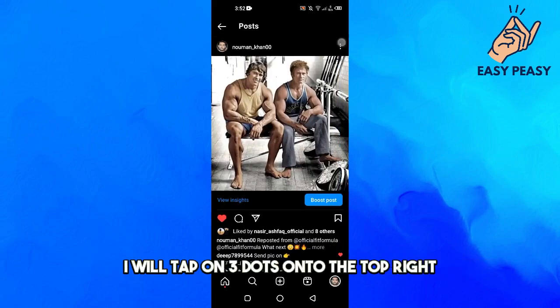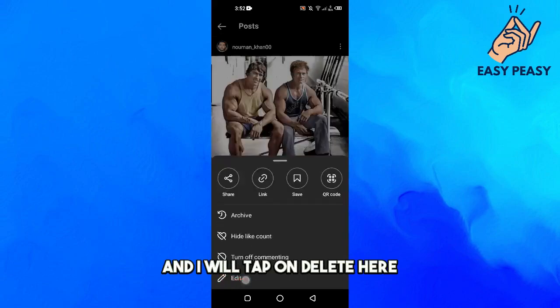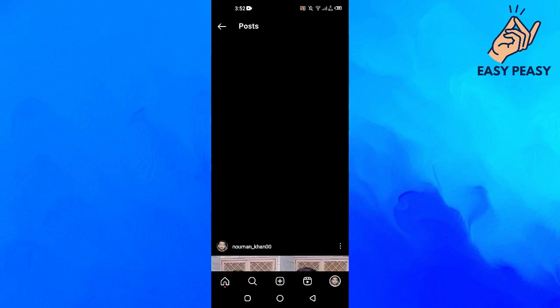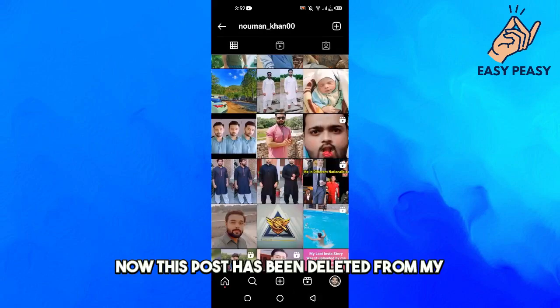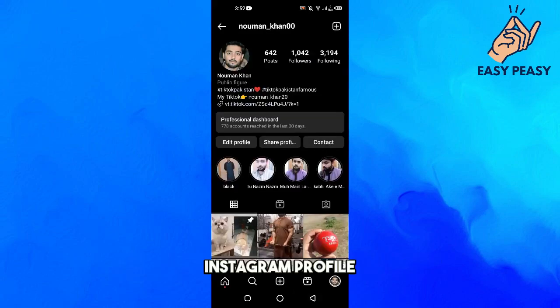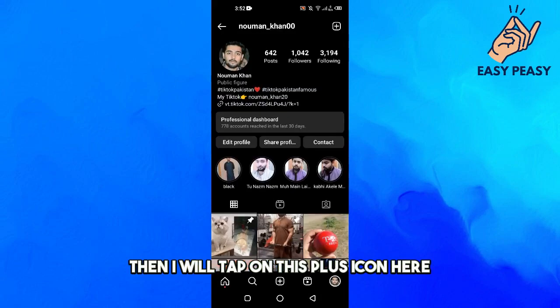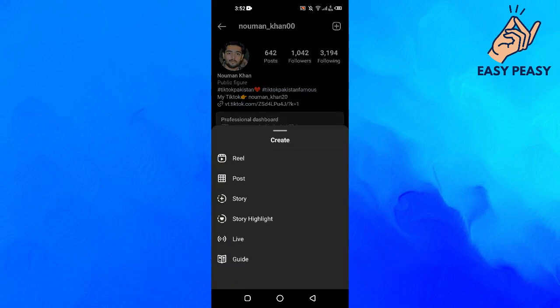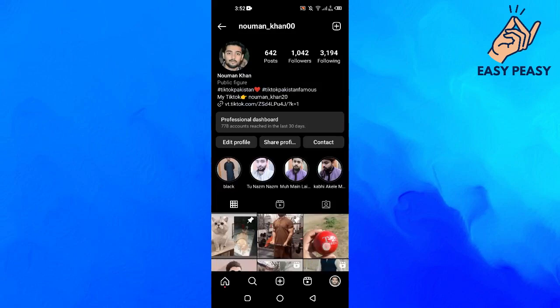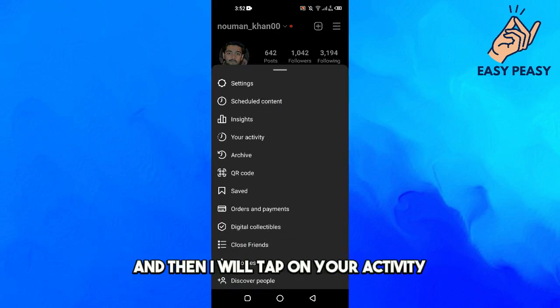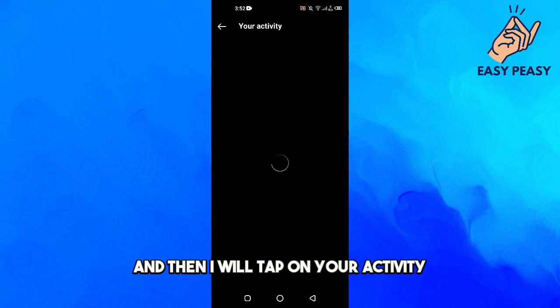I will tap on the three dots on the top right, and I will tap on delete here, and then I will tap on delete. Now this post has been deleted from my Instagram profile. Then I will tap on this plus icon here. I will tap on these three dot lines on the top right, and then I will tap on Your activity.